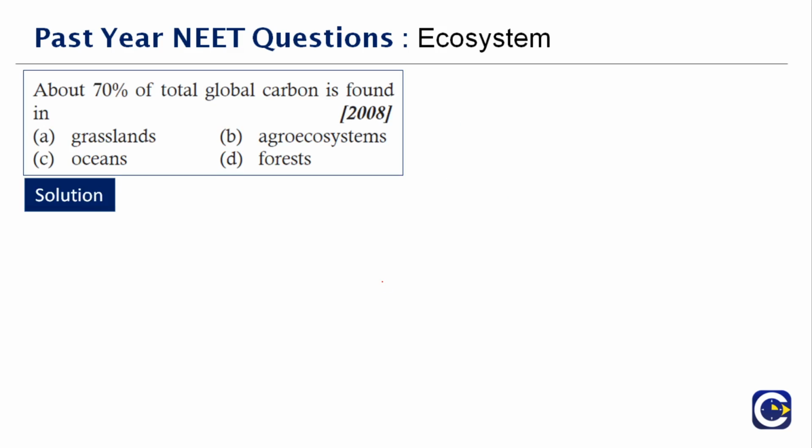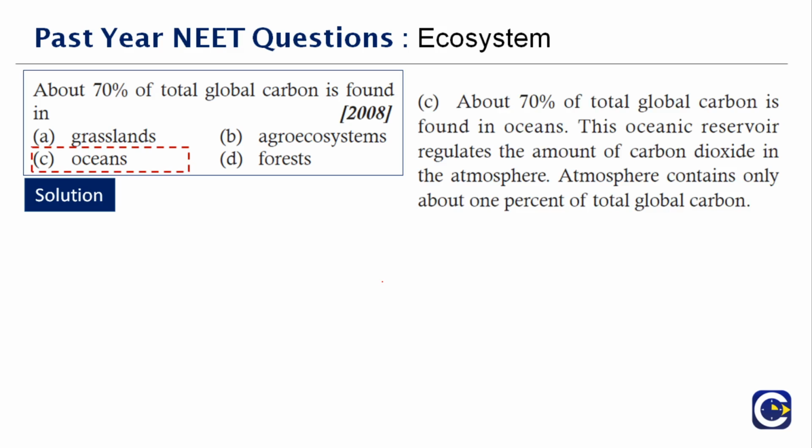This is a very easy question. We all know what the answer is. Whenever we talk about the total global carbon, and that too it's about 70%, it is found in the oceans. This oceanic reservoir will regulate the amount of carbon dioxide in the atmosphere. Atmosphere contains only about 1%, and mostly the carbon will be in the combined form. They will not be in the pure form. But when we talk about the pure form, it is mostly the oceans.